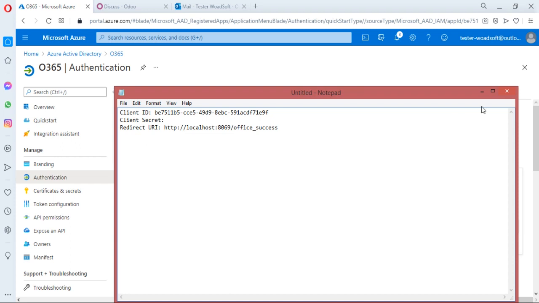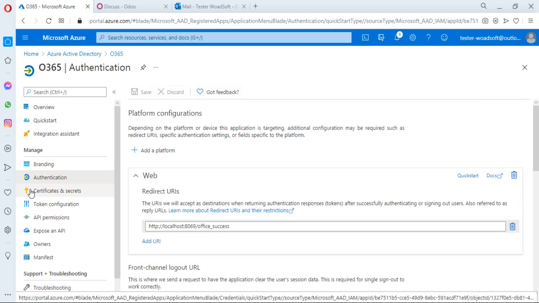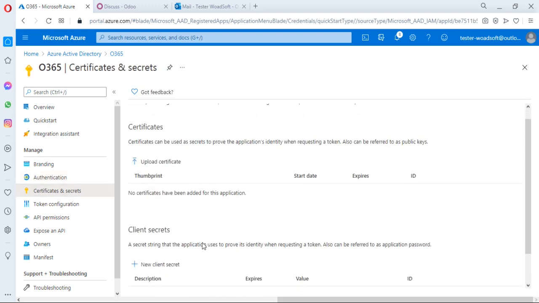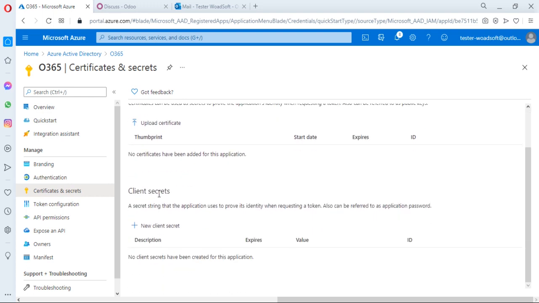Here I already added the redirect URI. And the last thing is we have to create a client secret. Here is the menu, certificates and secrets. Click on it, and the first one is certificates, and the second subtitle is client secrets. Here is the button to create a new client secret.